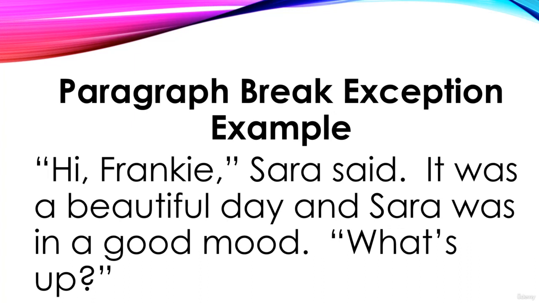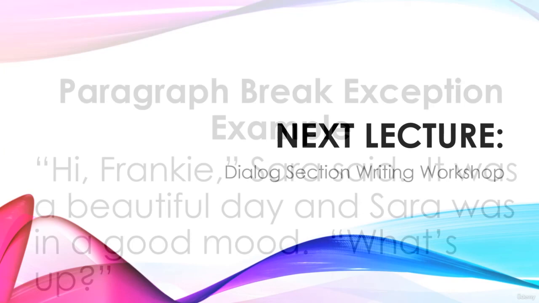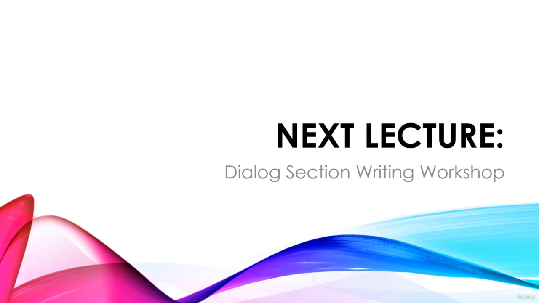So what are we looking at? We're looking at quoting dialogue, attributing dialogue by ending the dialogue with a comma, only if the dialogue would not end with a question mark or an exclamation mark, and then stating who is speaking outside of the dialogue. We have breaking dialogue onto separate paragraphs as you change speakers, the same with breaking between narrative and dialogue. So with that said, what we're going to do next is we're going to do the dialogue section writing workshop. And in there, everything should become clear and writing dialogue should begin to just flow for you. I'll see you in that lecture.